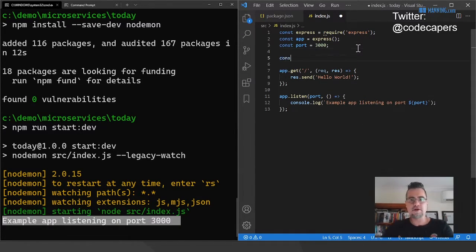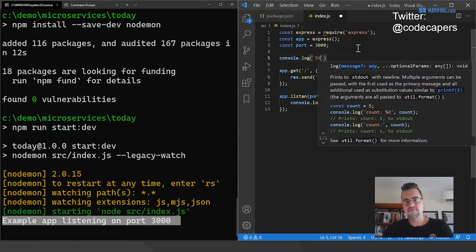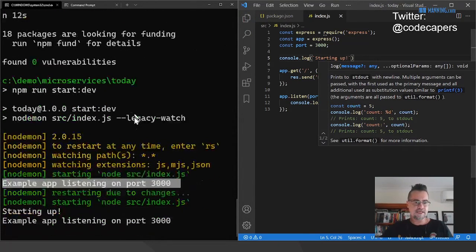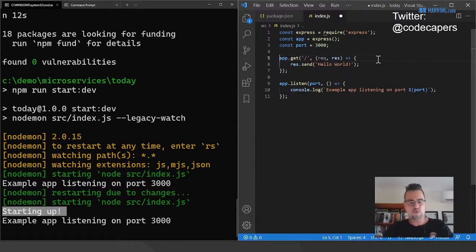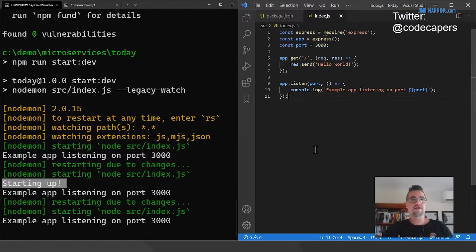But I could put code here. I could say something like, now I'm going to save this file. And you can see here that Nodemon has said restarting due to changes. So it's starting it again, and this time it's printed that message. So this is a nice way of working where you can actually just keep coding and you don't have to kind of rerun your code. It automatically does that for you.